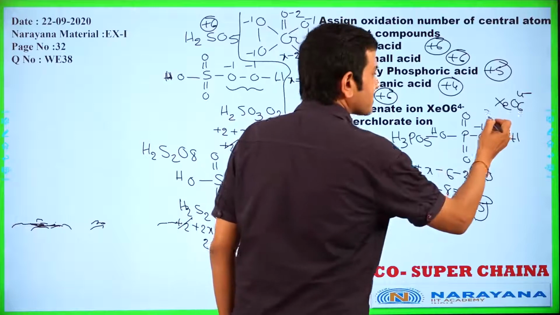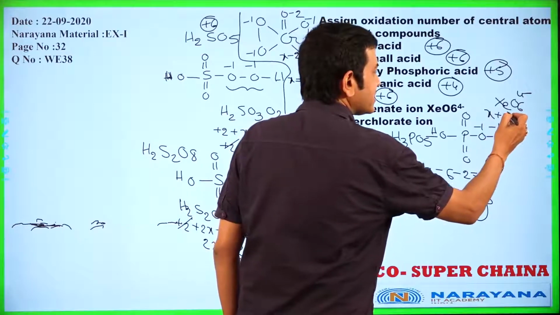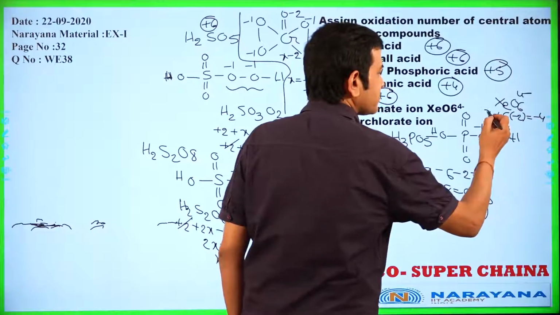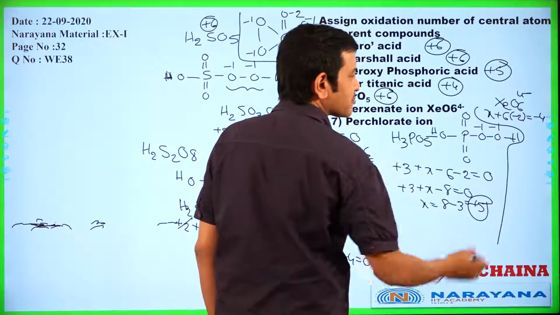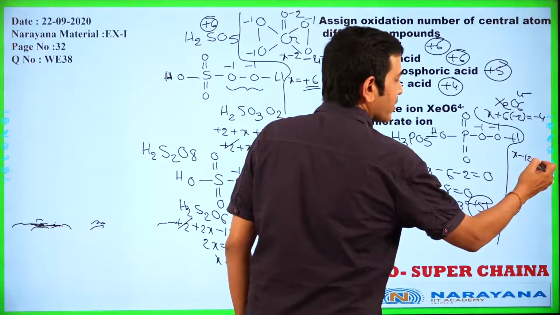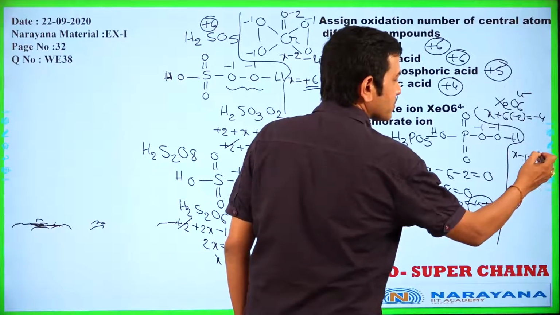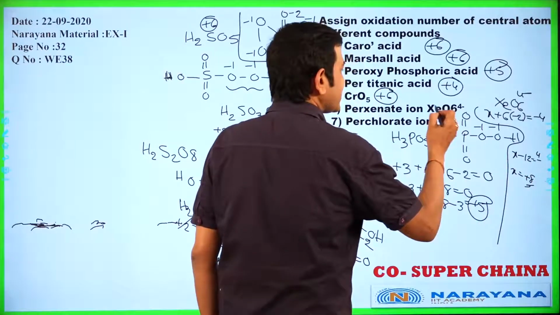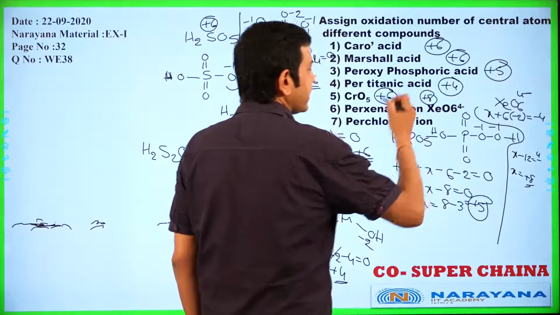Let it be X plus 6 into -2 is equal to minus 4. Now X minus 12 is equal to minus 4. Now X is equal to plus 8. So plus 8 is the oxidation number of xenon in perxenate ion.